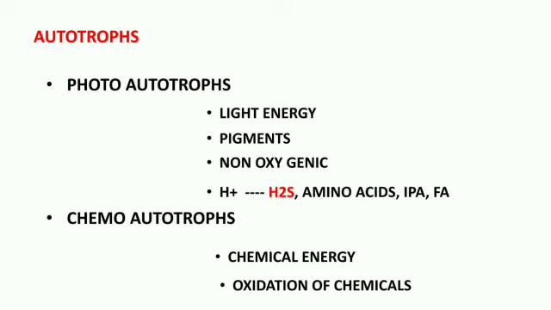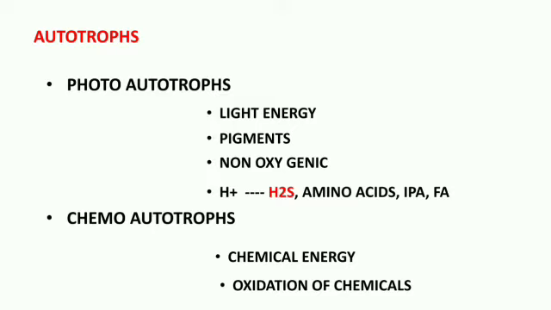On the basis of source of energy, autotrophs are of the following two types. One is called photoautotrophs. These bacteria use light energy for food synthesis. Photosynthetic pigments are present in the cytoplasm for photosynthesis. In these bacteria, photosynthesis is non-oxygenic.